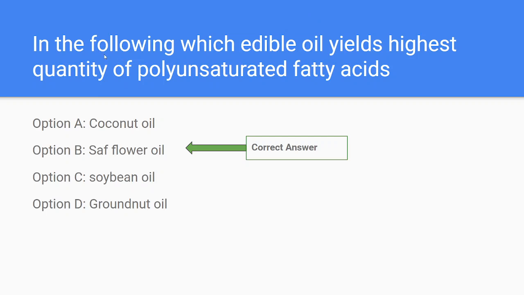Next question. In the following, which edible oil yields the highest quantity of polyunsaturated fatty acids? Option A, coconut oil. Option B, safflower oil. Option C, soybean oil. Option D, groundnut oil. Here, the correct answer is safflower oil.